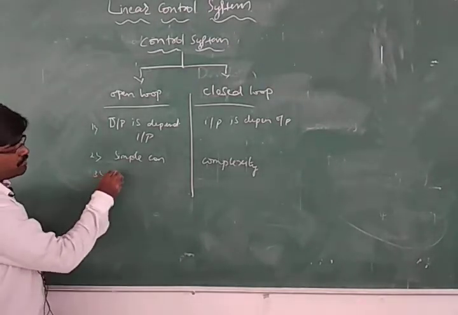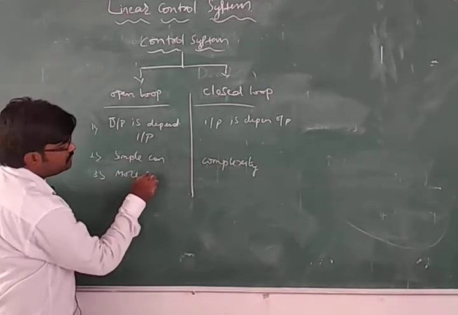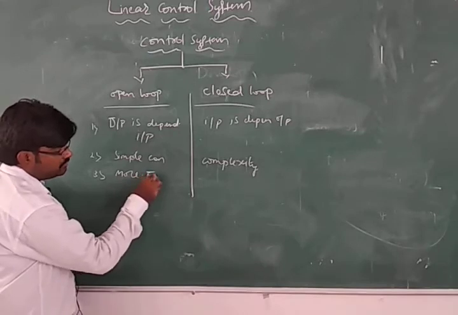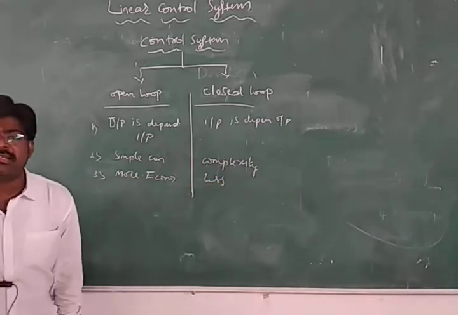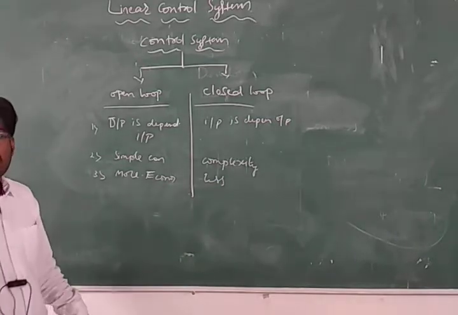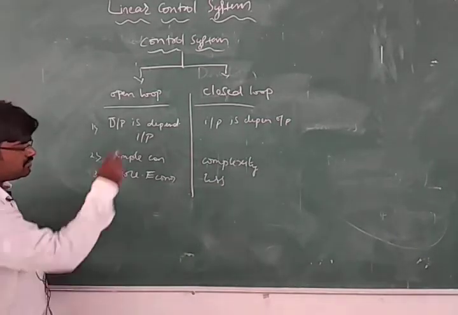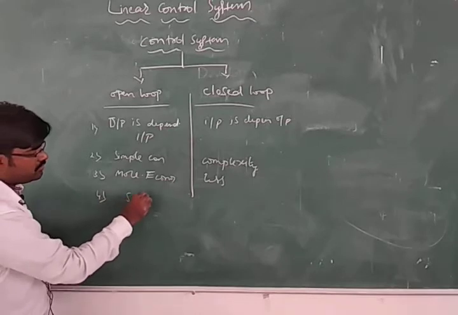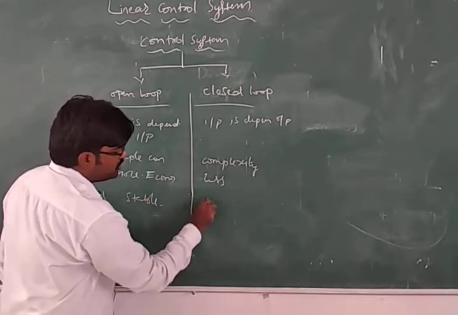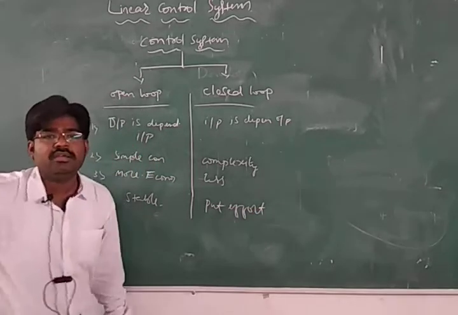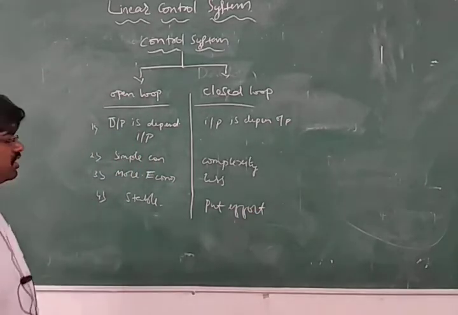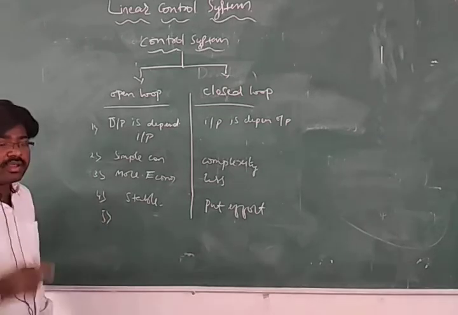Then open loop is more economical, this is less economical, we require more cost here. Then open loop is stable, and here we have to put effort to get the stability of the system.